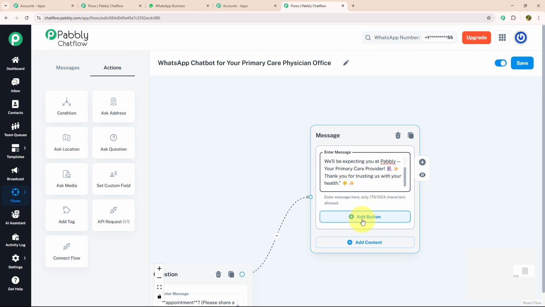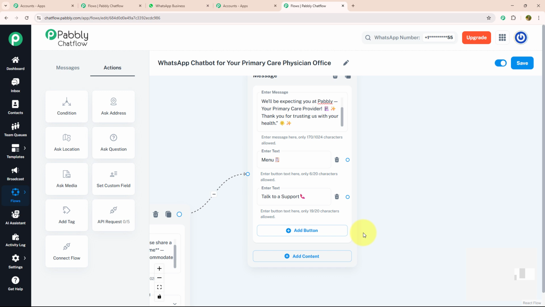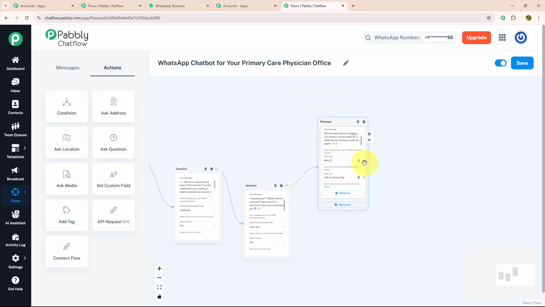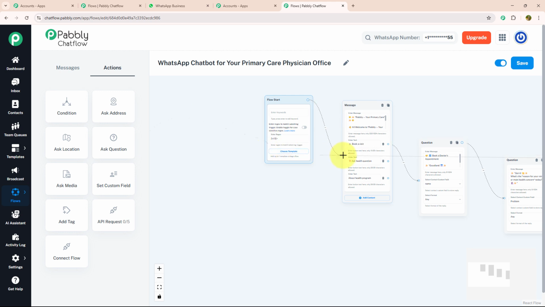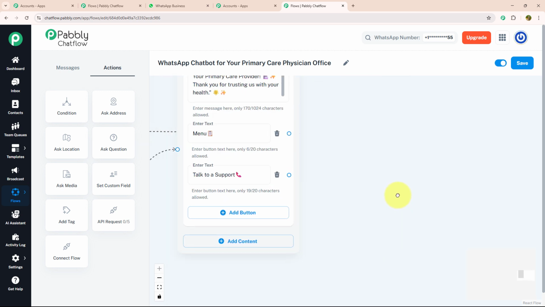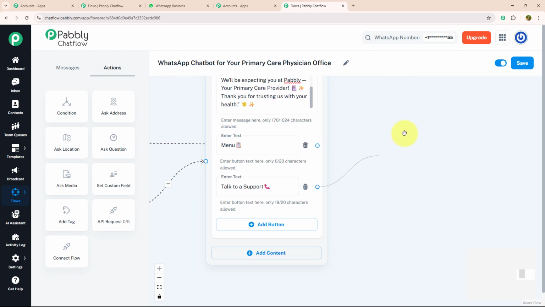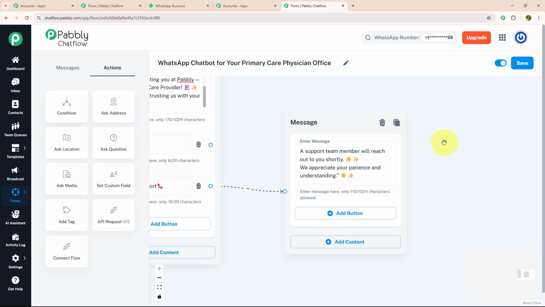And with that, I'm going to provide two action button which says menu and talk to support. I'm going to connect this menu button with our initial message. That means as soon as someone click on this menu button, they will get this initial message again. And I'm going to give a separate message for talk to support. For that, I'm going to drag and drop, select the text button, and enter my message. A support team member will reach out to you shortly. We appreciate your patience and understanding.